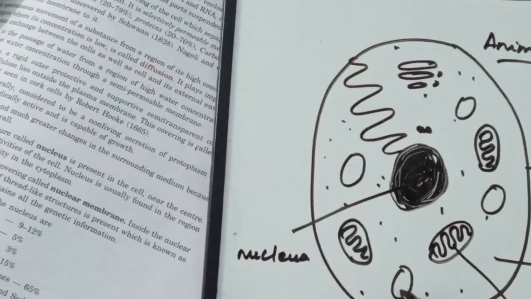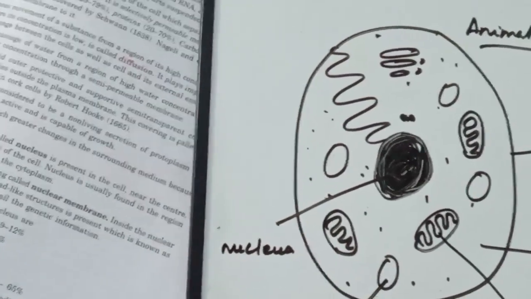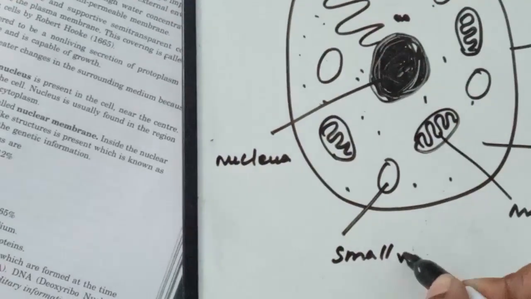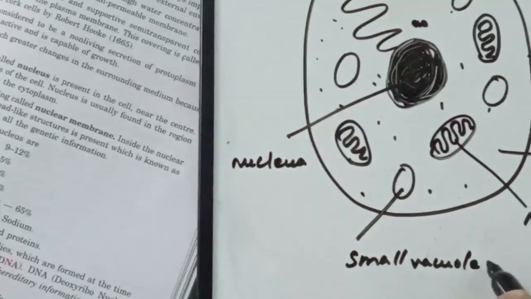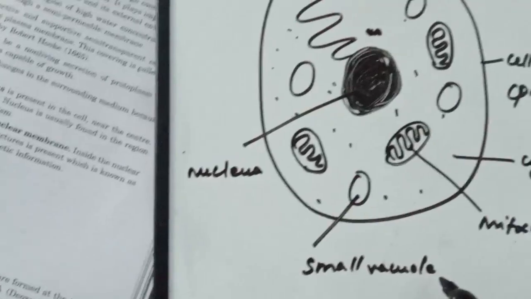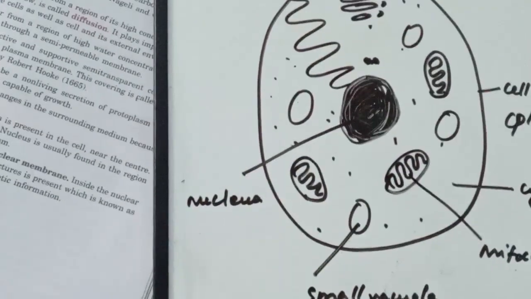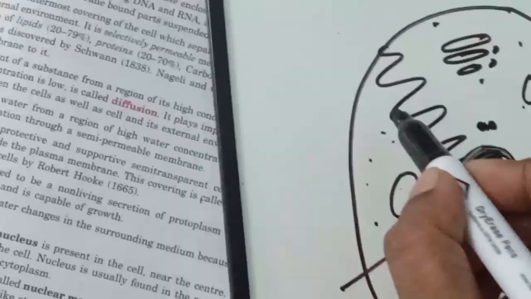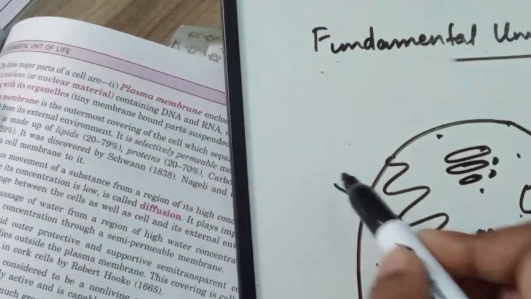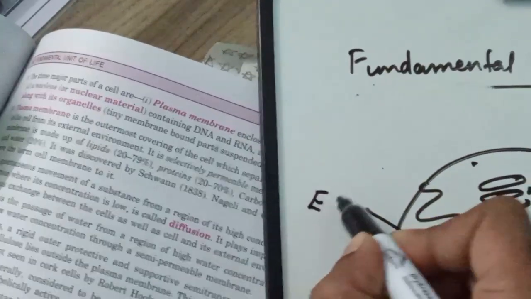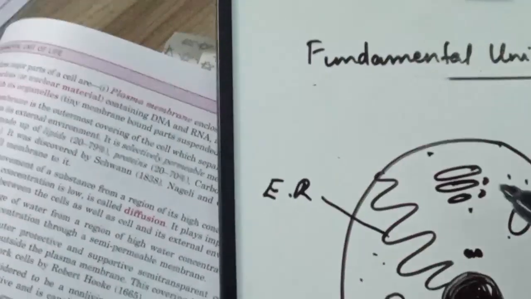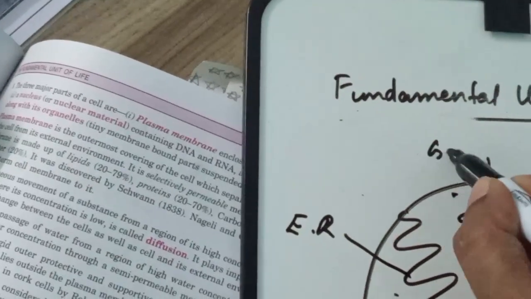Then we have small vacuoles. We knew that in plant cell we had large vacuoles, but in the animal cell we have only small vacuoles. And then we have the endoplasmic reticulum, that is the connecting network. Then the Golgi bodies are also present.